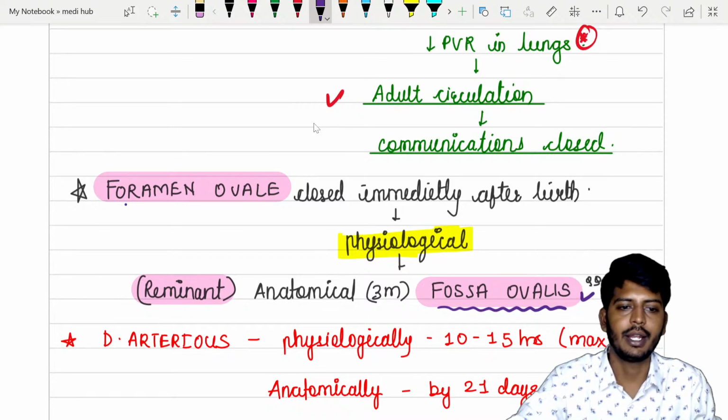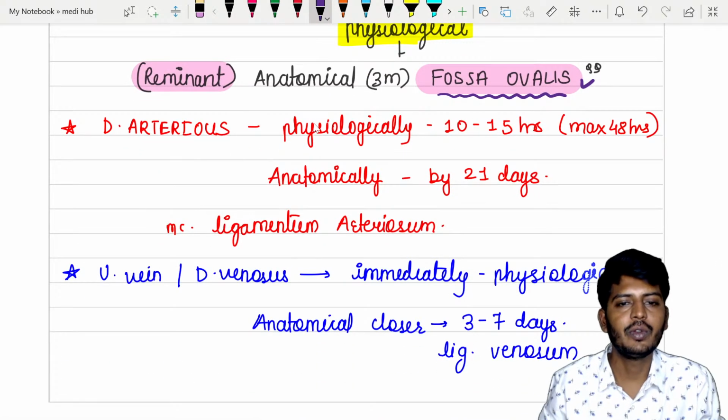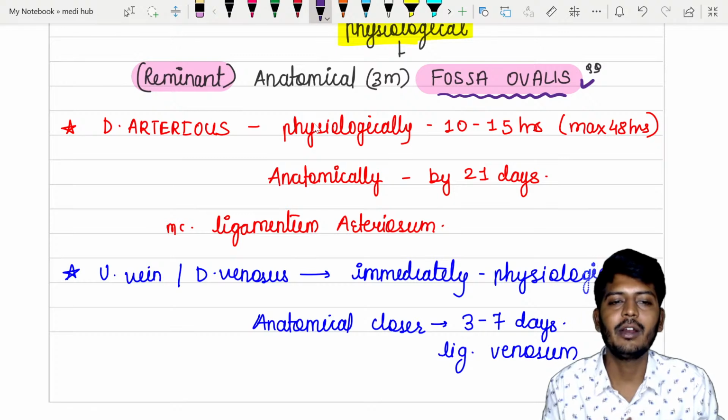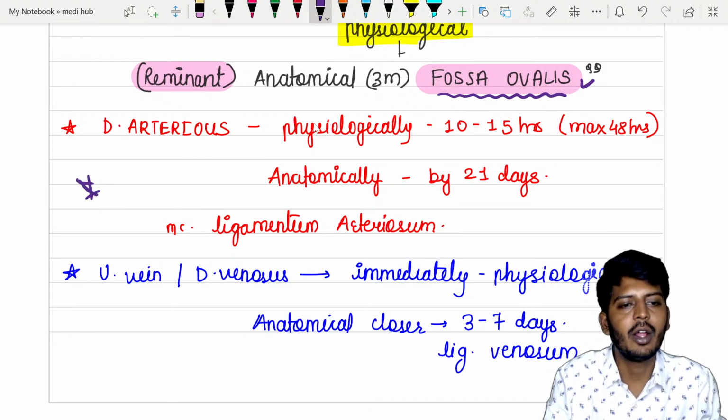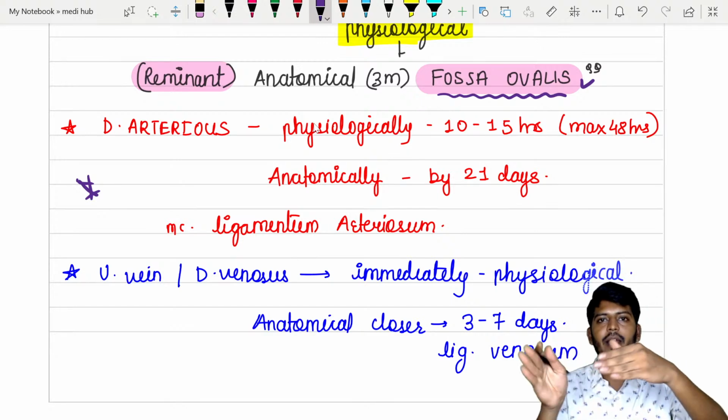Clear? All right. Now, the ductus arteriosus. See, physiological closure and anatomical closure: there was one valve which was connecting, right? So the valve will shut down, but it is like it can still operate, just closed.